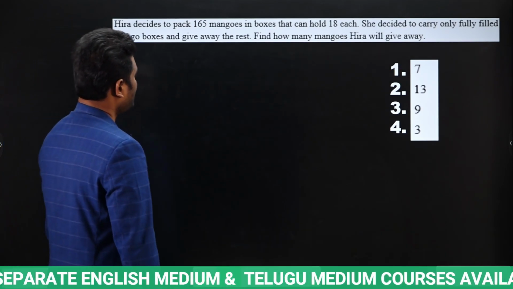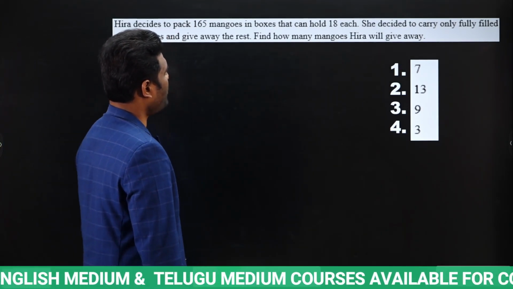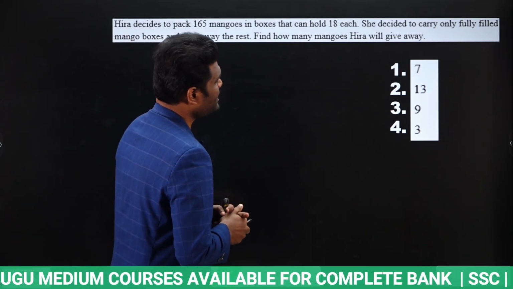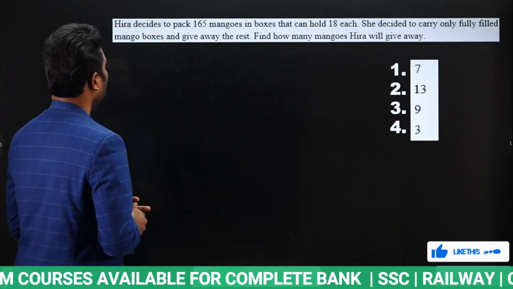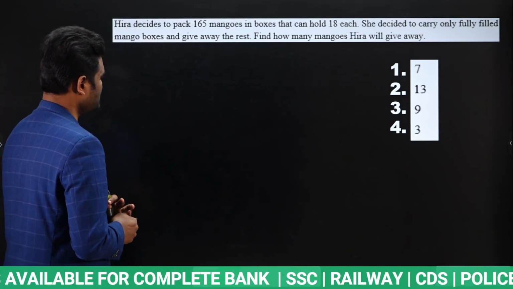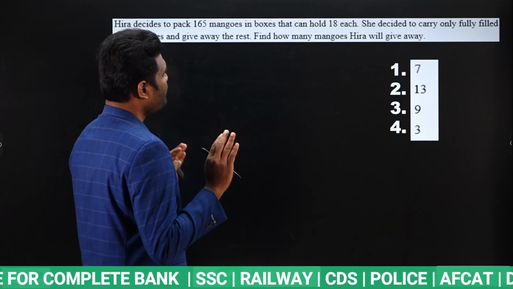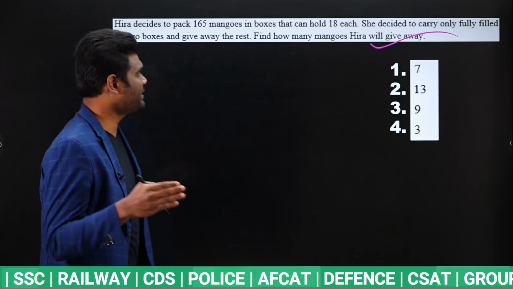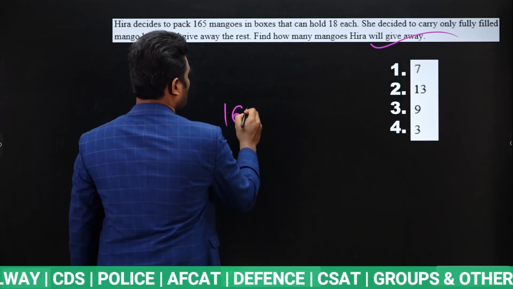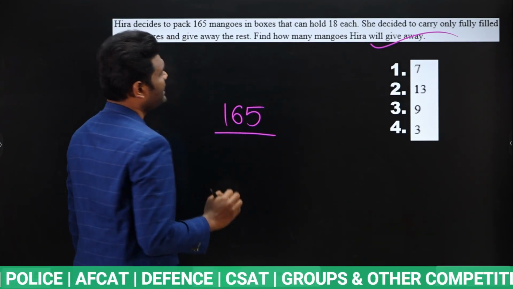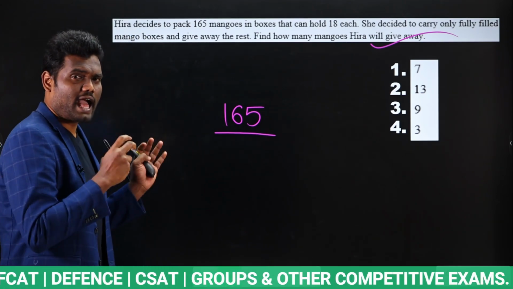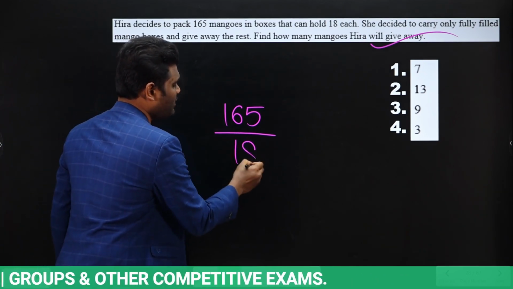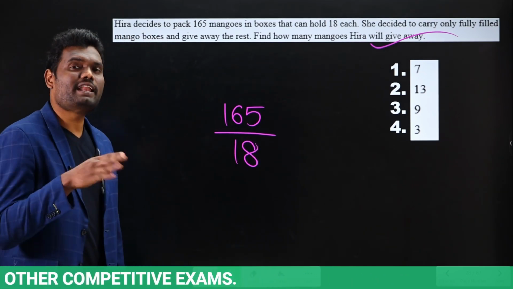Hyra decided to pack 165 mangoes in boxes that can hold 18 each. She decided to carry only fully filled mango boxes and give away the rest. Find how many mangoes Hyra will give away. So we need to know how many she is going to give away. Very simple. She is having total 165 mangoes, and it is said that she is going to carry these mangoes in boxes, and each box is going to hold how many mangoes? 18 mangoes. The remaining she is going to leave.